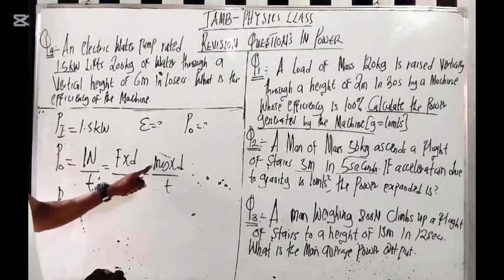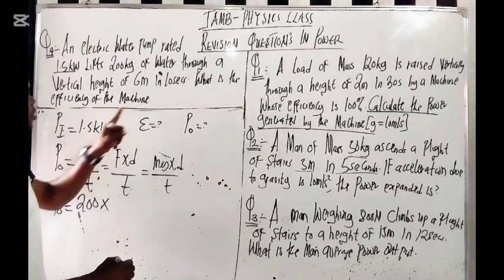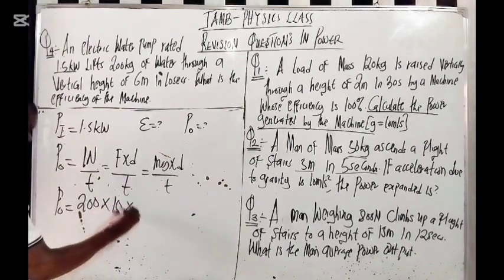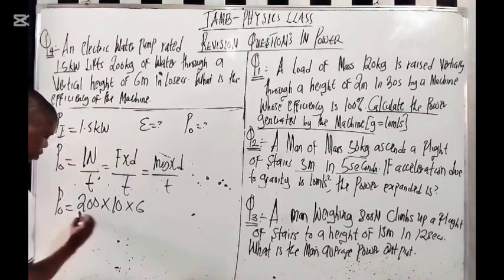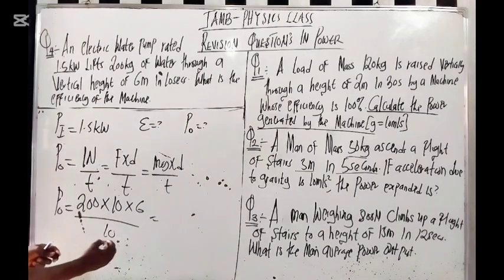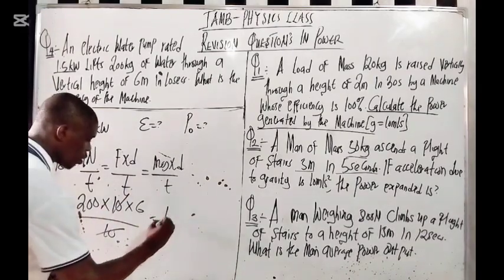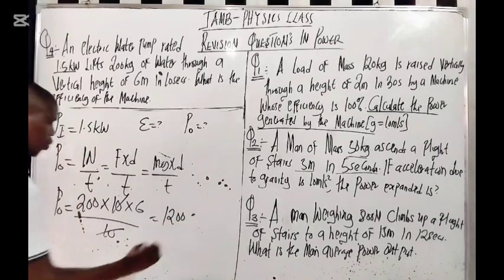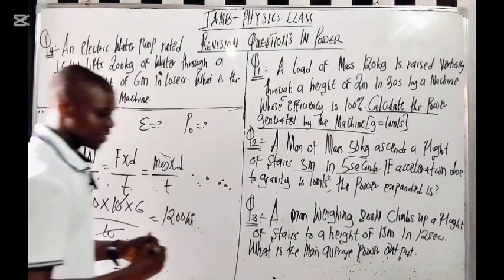My mass is 200 times my g is 10 times my height is 6 over how many seconds? 10 seconds. What are you going to get? This will cancel out this one here. So you have 1200 watts. 1200 watts. Do you see that?